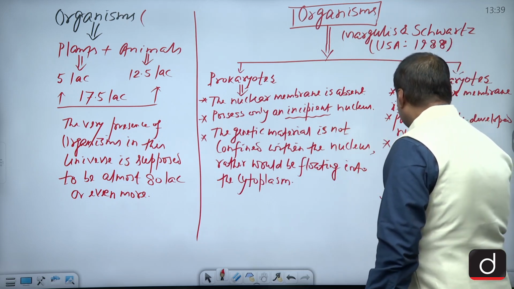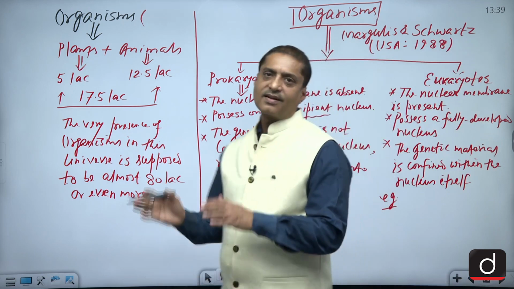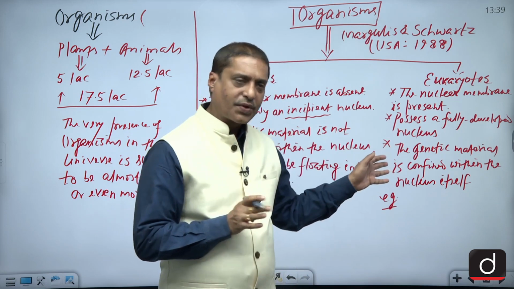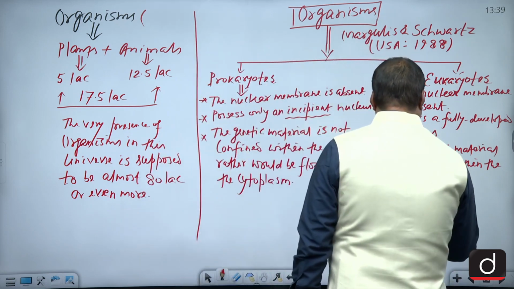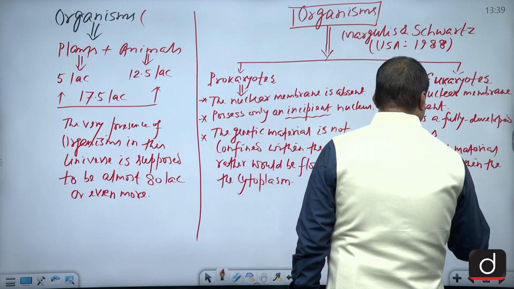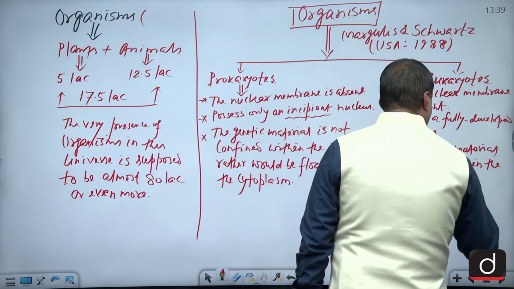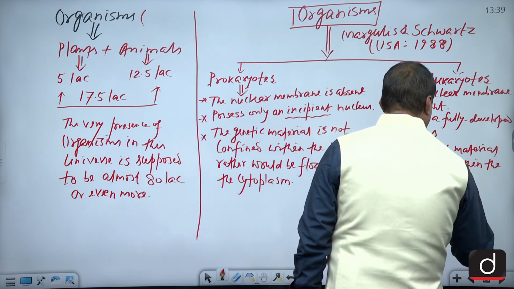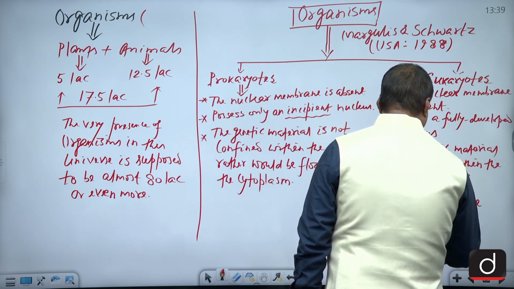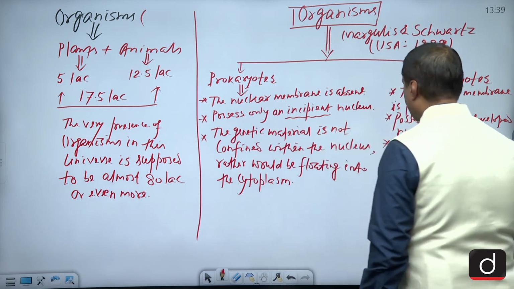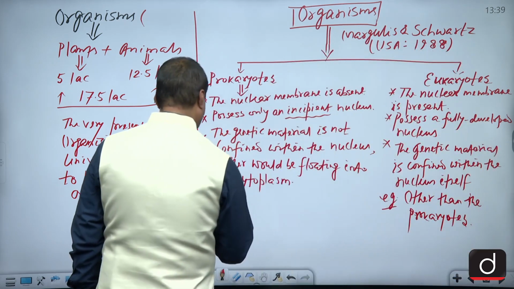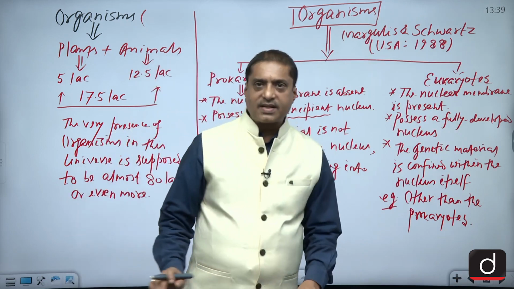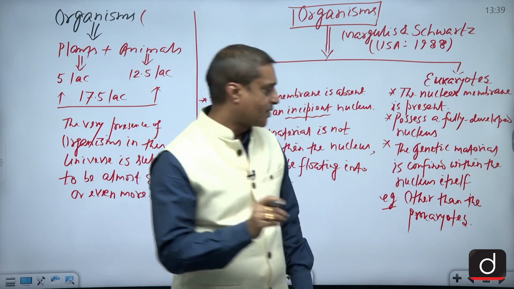If you have to take examples, you can say that other than prokaryotes, whatever kind of organisms are there, they would come under the eukaryotes. So simply speaking, other than the prokaryotes, whatever kind of organisms are there, they would come under the eukaryotes. Now for the examples of the prokaryotes, we are just putting some light on that part.